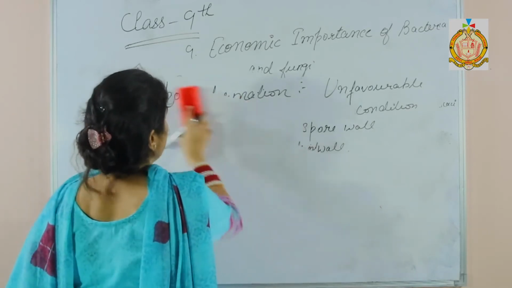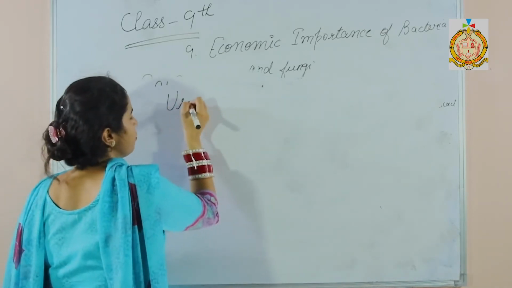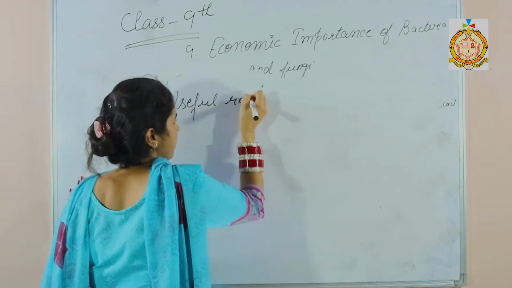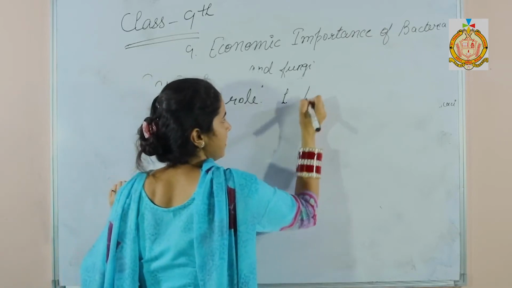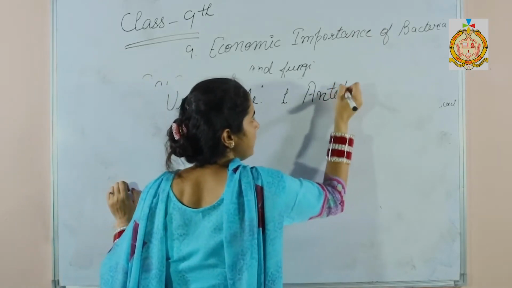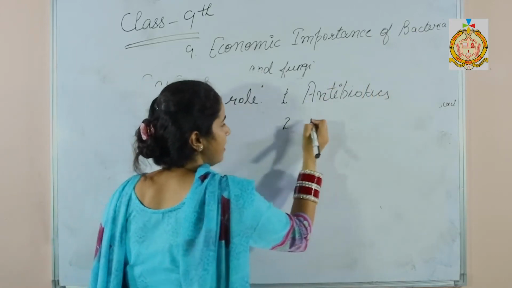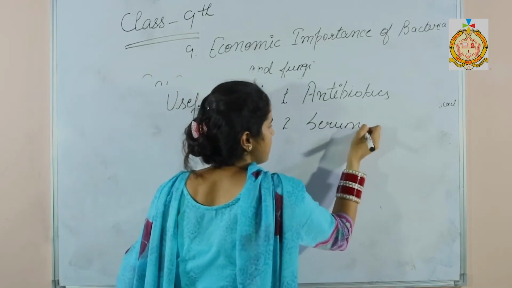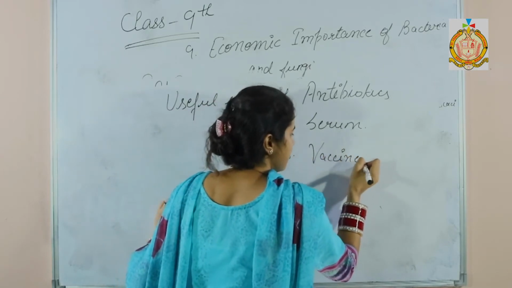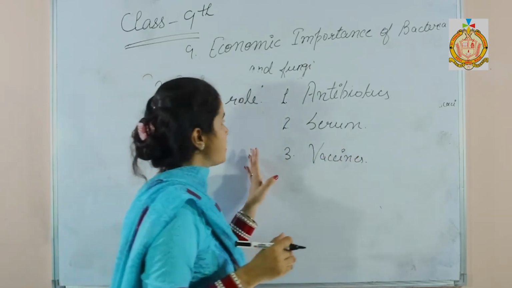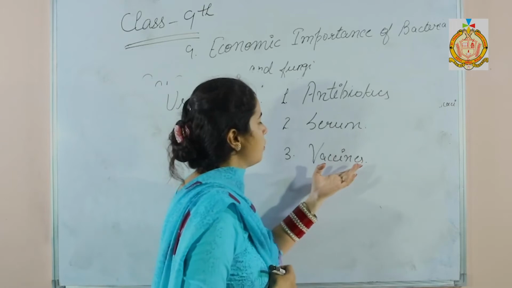Now the next one, that is the useful role of bacteria in medicine. The first one is antibiotics. Second one is serum, and third one is vaccines. So in medicines, bacteria are present in antibiotics, serum, and vaccines.